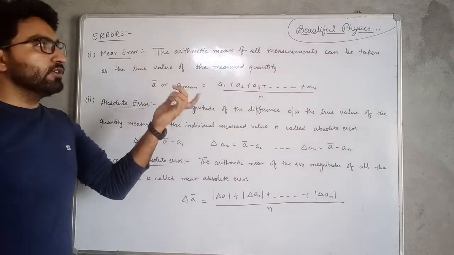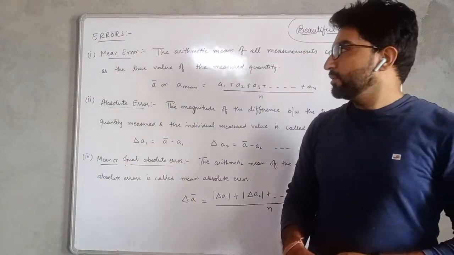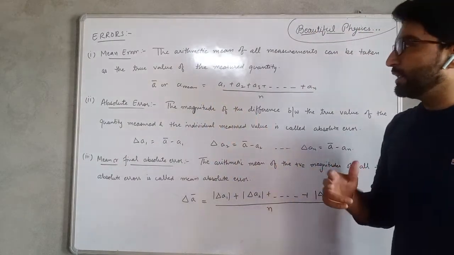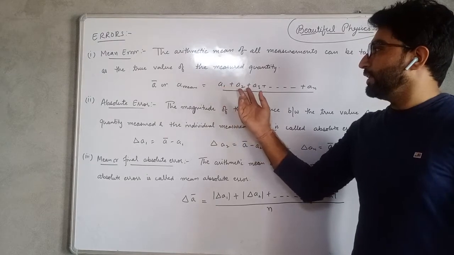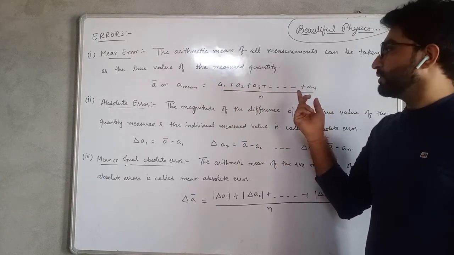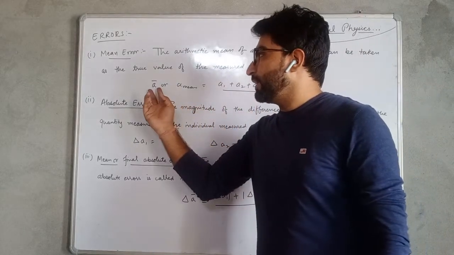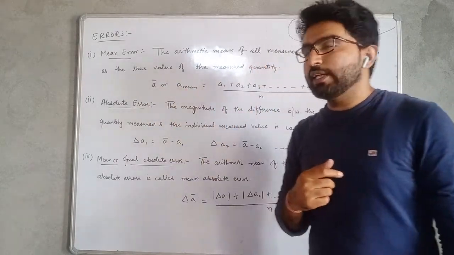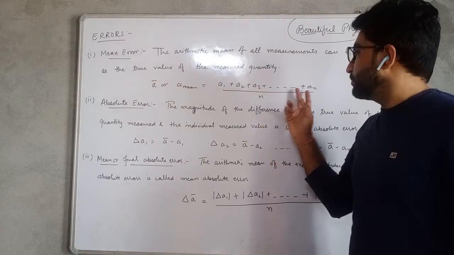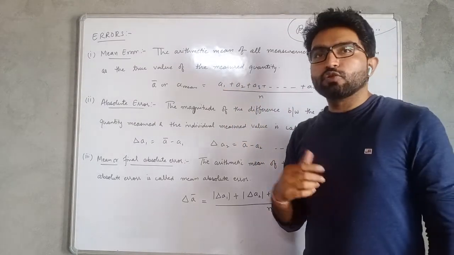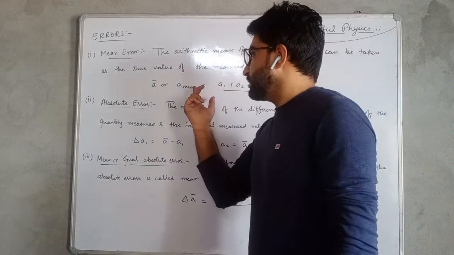The arithmetic mean of all measurements can be taken as the mean error. Suppose we are measuring some quantity, and we have measurements a1, a2, a3 up to an for n quantities. Then the mean can be represented by a bar, and it will be equal to a1 plus a2 plus a3 up to an divided by the total number of quantities measured. Okay, so it is the mean error.